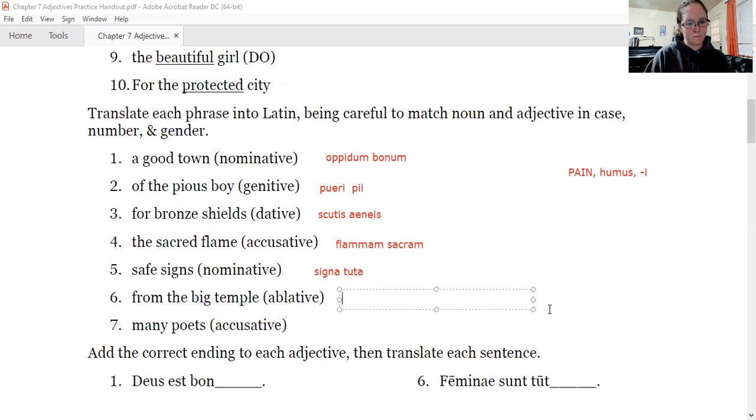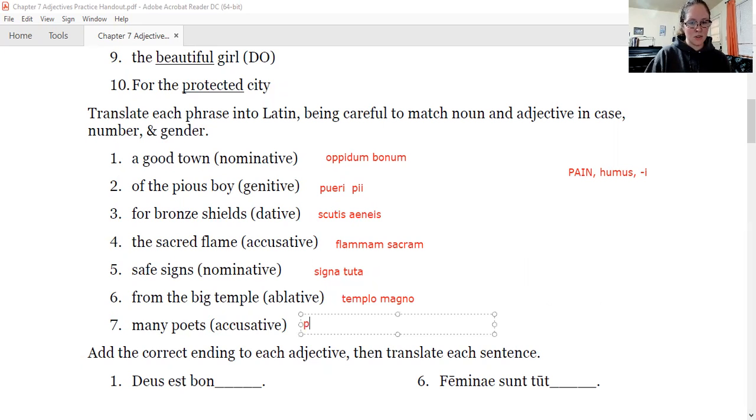From the big temple. By, with, or from is ablative. Temple is templum. It's singular. Our ablative singular ending is o, templo. This is also not a pain noun or humus humi, so we just have templo, and the word for big is magnus, magna, magnum. So we take that and match the ending: templo magno.